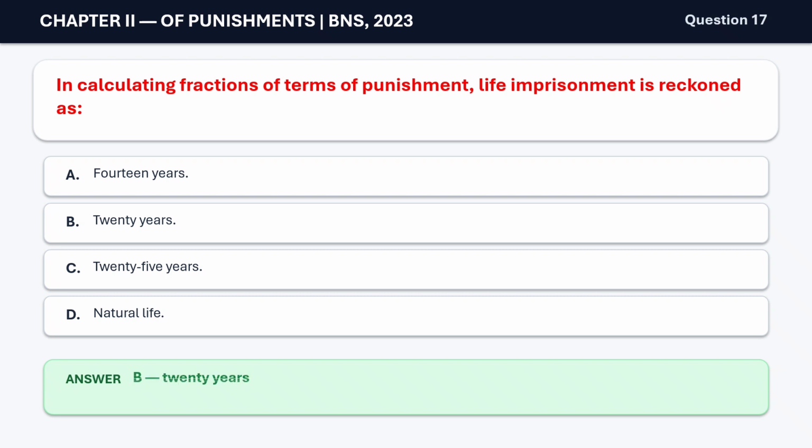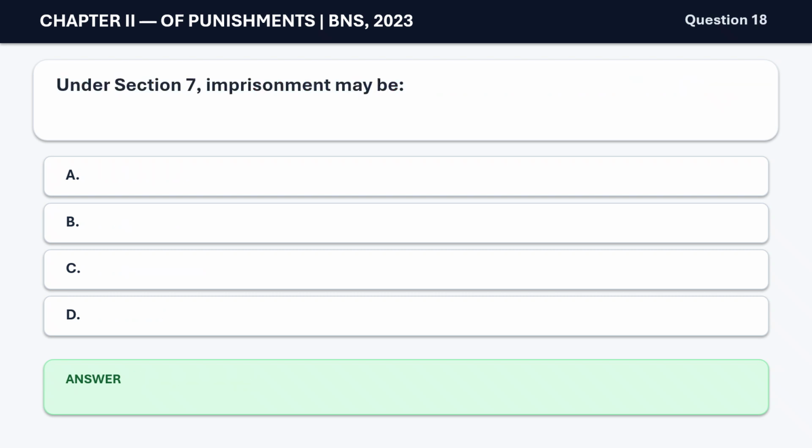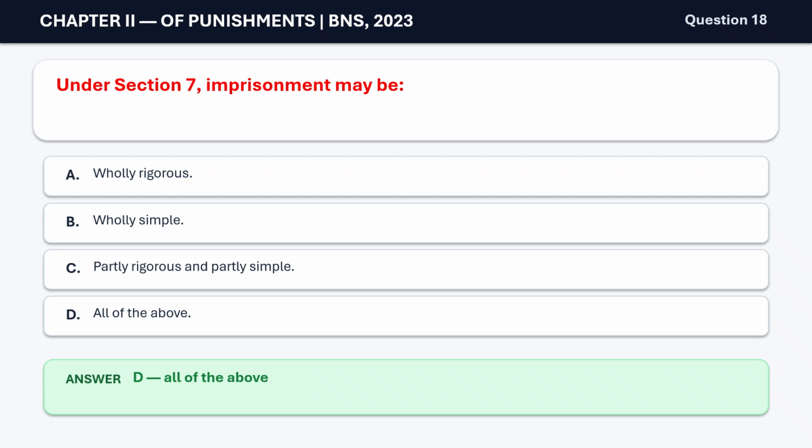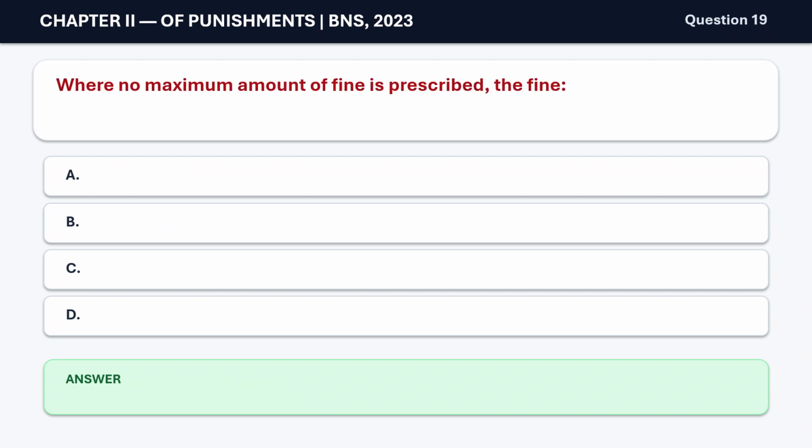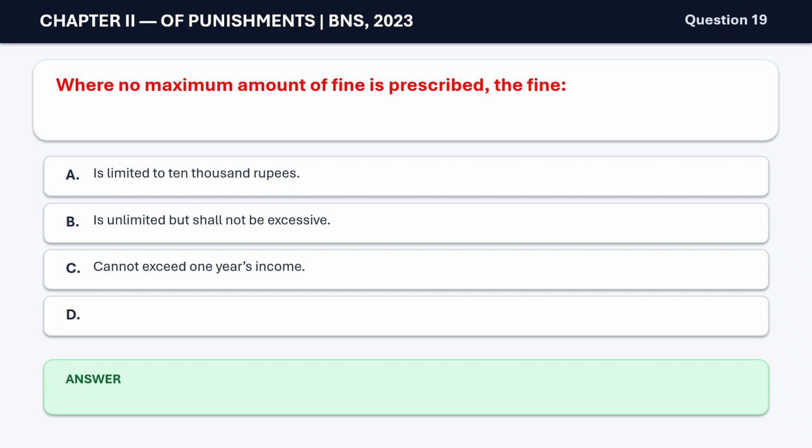20 years. Question 18. Under Section 7, imprisonment may be A. Wholly rigorous, B. Wholly simple, C. Partly rigorous and partly simple, D. All of the above. The correct answer is D. All of the above. Question 19. Where no maximum amount of fine is prescribed, the fine A. is limited to 10,000 rupees, B. is unlimited but shall not be excessive, C. cannot exceed 1 year's income, D. must be nominal. The correct answer is B. It is unlimited but shall not be excessive.